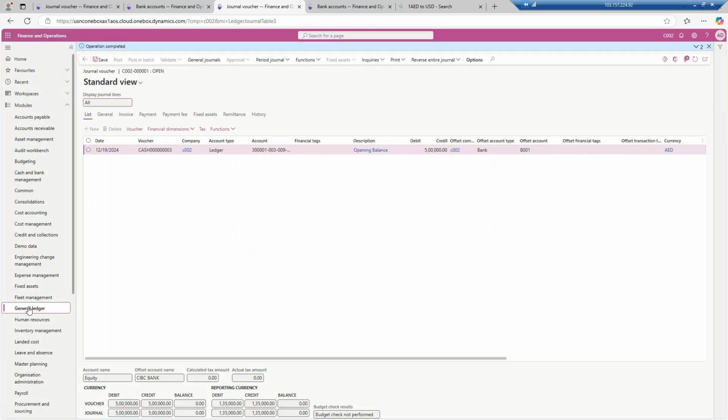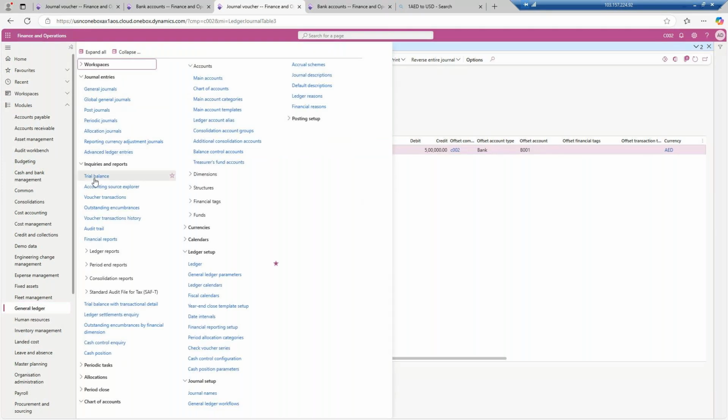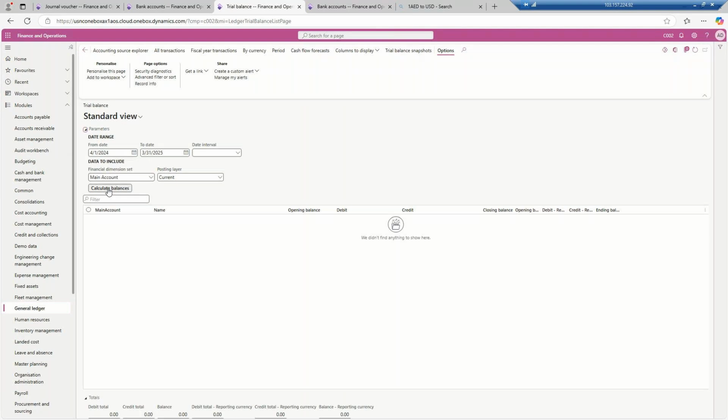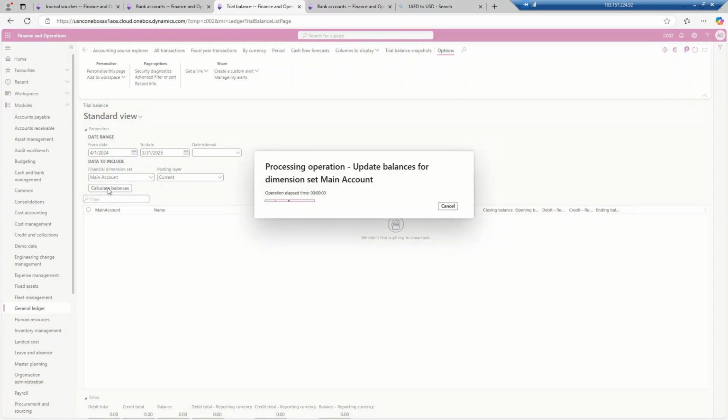I hope you are getting the point what type of work you will get in your real-time environment. It is important for the functional consultants to view, because there is a lot of work. Setting up in one company only, I need 3 days to set up. Now in one day I am going to set up all these.